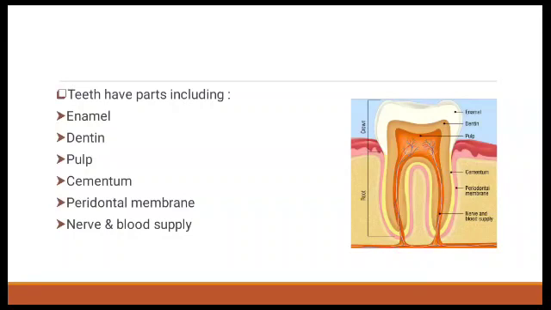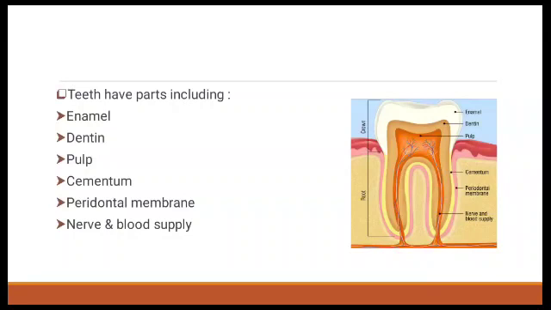Third one is the pulp. The pulp is the soft tissue found in the center of the teeth where the nerve tissue and the blood vessels are located. If the tooth decay reaches the pulp, you usually feel pain and may require a root canal procedure. Next one is the cementum. The cementum is a coating that surrounds the root of teeth, and it is similar to the enamel but softer.